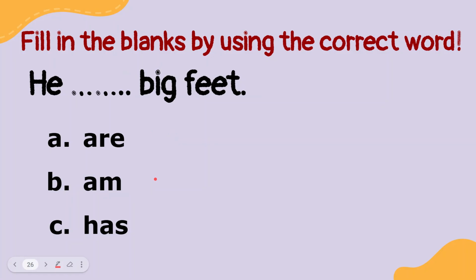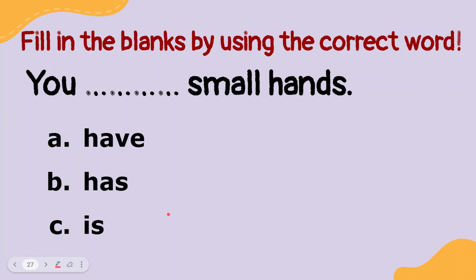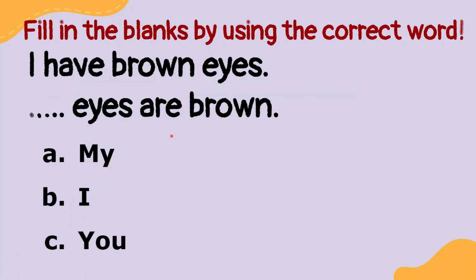How about this? He blah blah blah big feet. In here, the subject is only one. It means we have to use has. He has big feet. Now, how about you? You blah blah blah small hands. Can we use is or has or have? Of course, the answer is have.